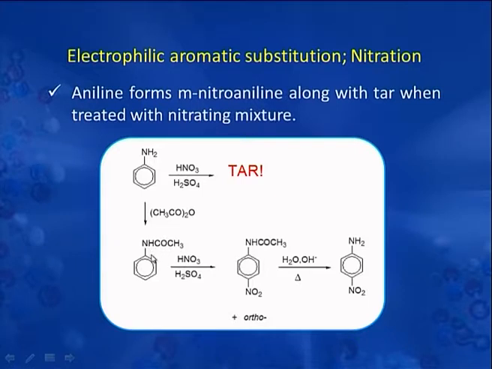As a result, when nitrating mixture is used on acetanilide, it forms para-nitroacetanilide as the major product, which upon hydrolysis forms para-nitroaniline. So, if we have to prepare para-nitroaniline, direct nitration on aniline does not give it, but indirectly via acetanilide formation we can prepare para-nitroaniline.